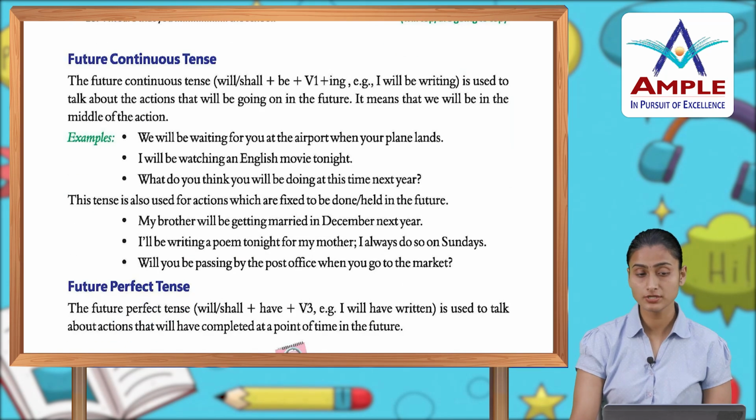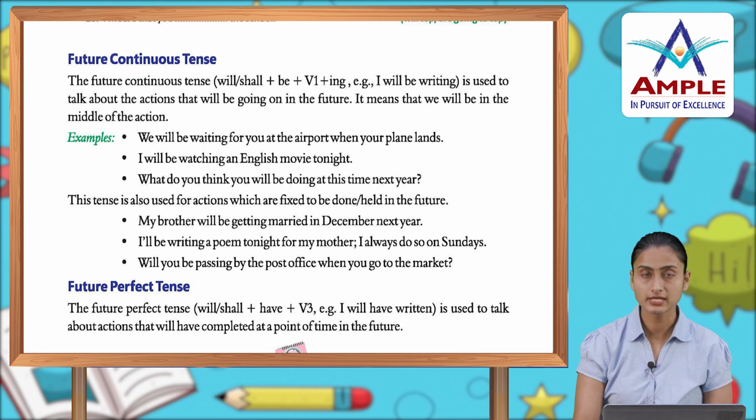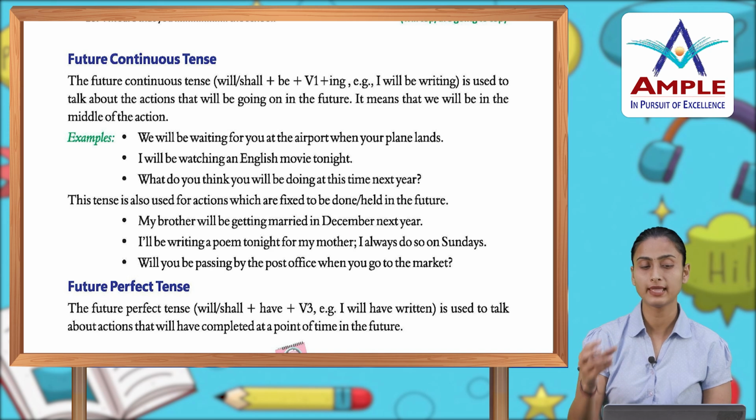Then we have future continuous tense. The future continuous tense: will, shall plus be plus V1 plus ing. Example: I will be writing, is used to talk about the actions that will be going on in the future. It means that we will be in the middle of the action. यानी कि near future में होने वाला फिनोमिना है, अभी middle of the action में ही उसके बारे में आपको